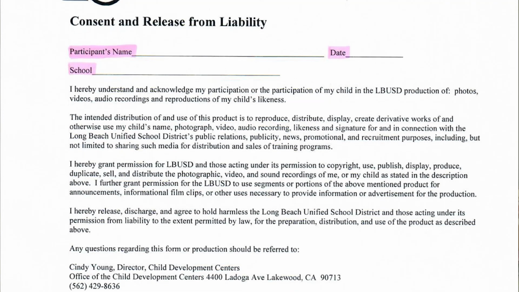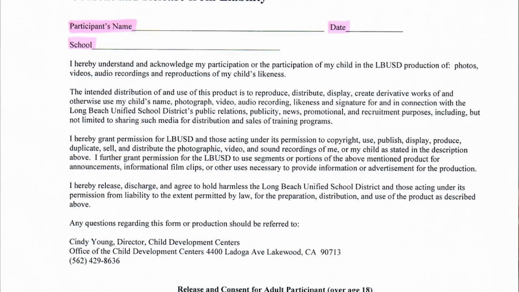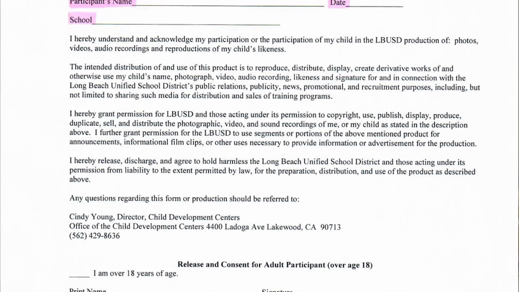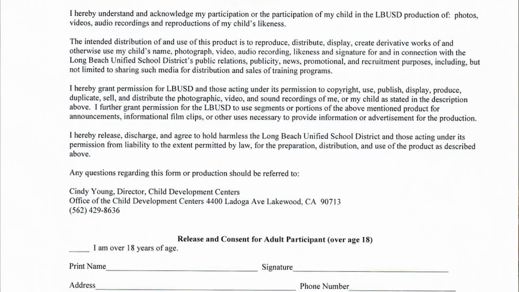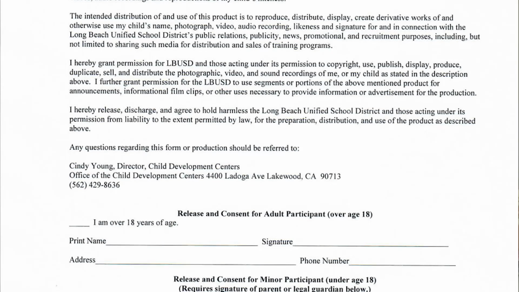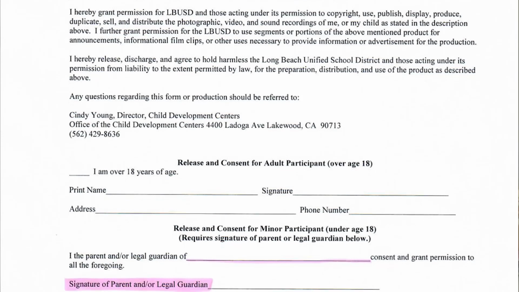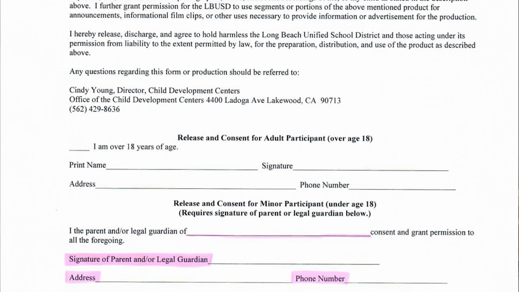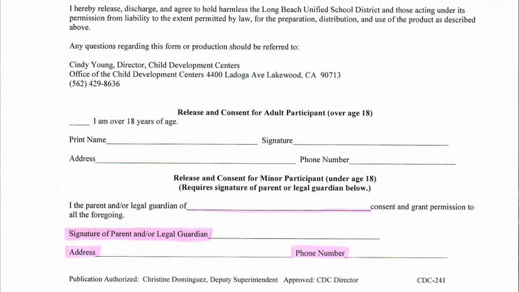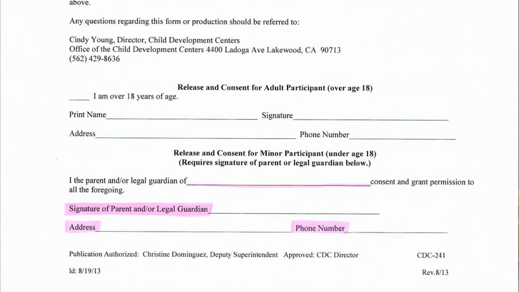On this form, you are allowing your child to participate in any activities that are going to be done in the school while it's in session. If they're going to do any training videos for any school sites, it's going to only be used for school district purposes. If it's going to be used for anything outside of the district, there will be a separate permission form letting you know exactly what it's going to be used for before you are signing off for your documents.